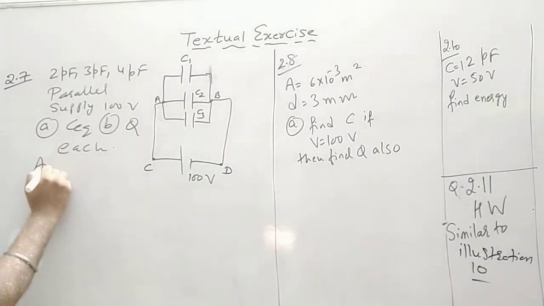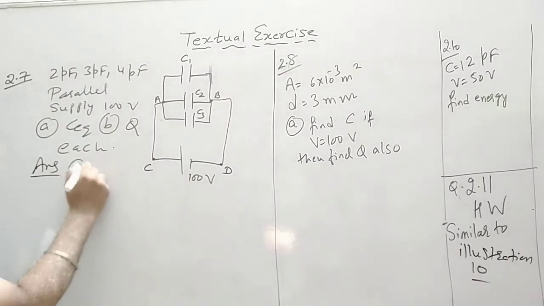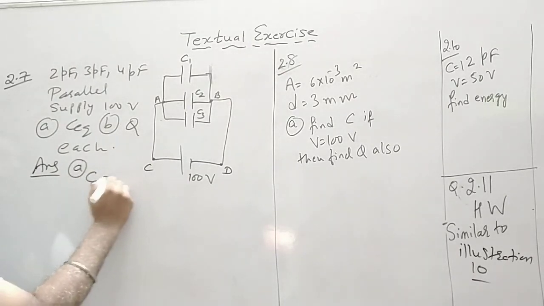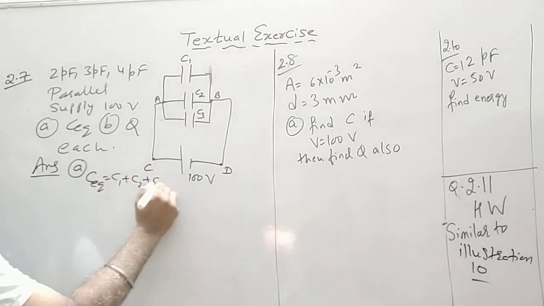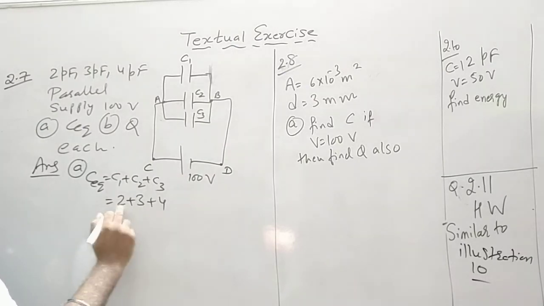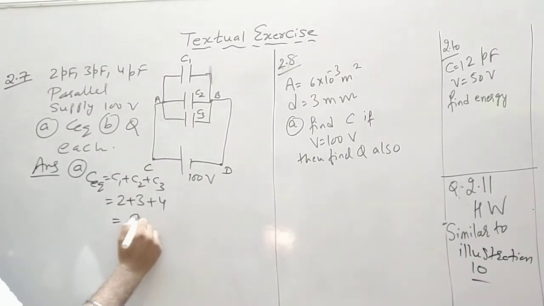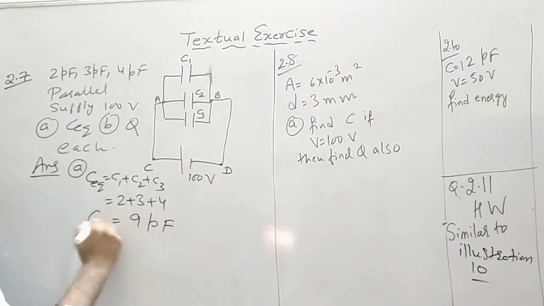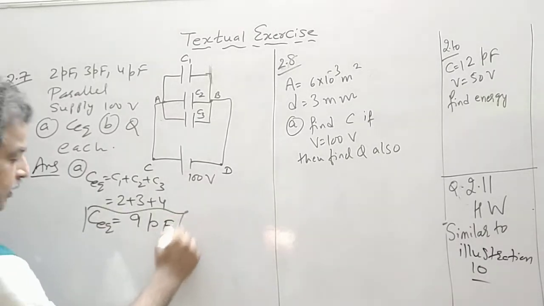Now you have to find C equivalent. Since it is a parallel combination, C equivalent is equal to C1 plus C2 plus C3, that is 2 plus 3 plus 4. So this is equal to 9, that is 3 plus 2, 5 plus 4, 9 picofarad. This is C equivalent.